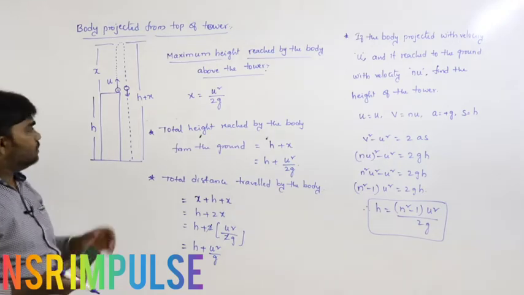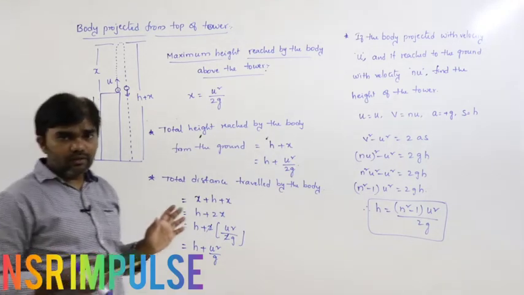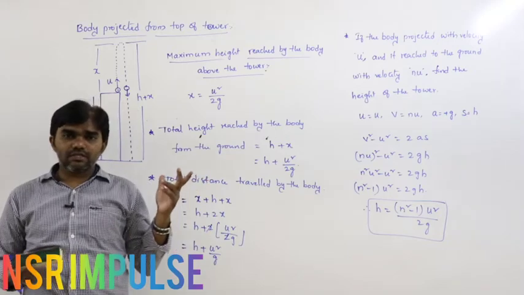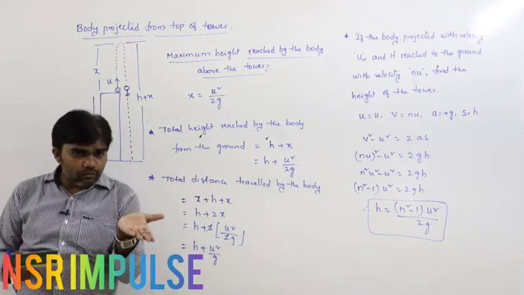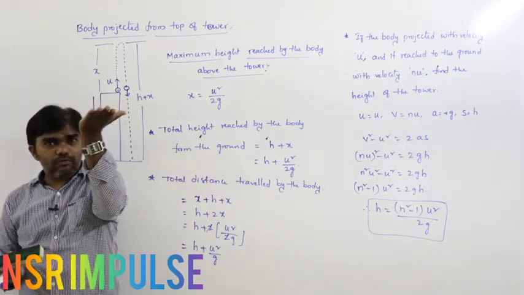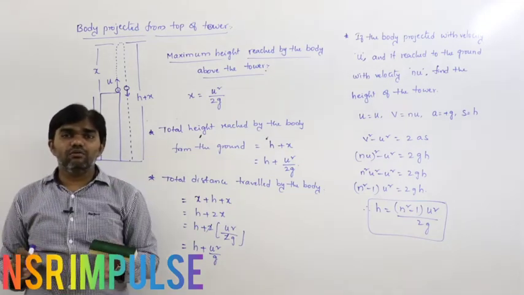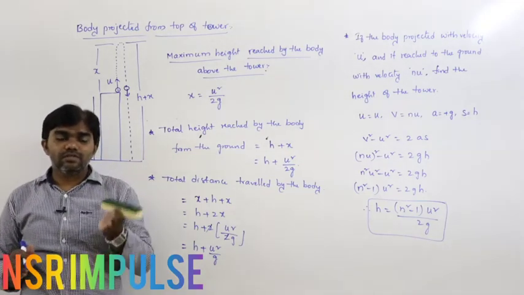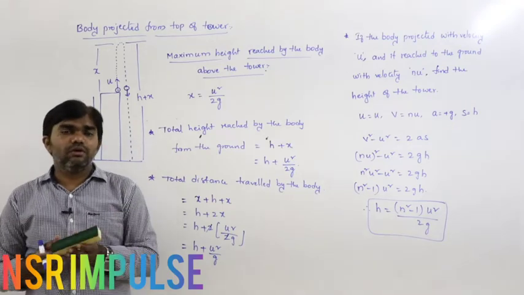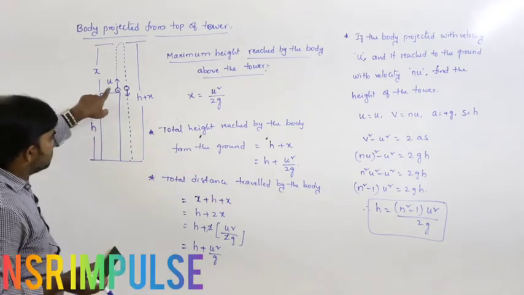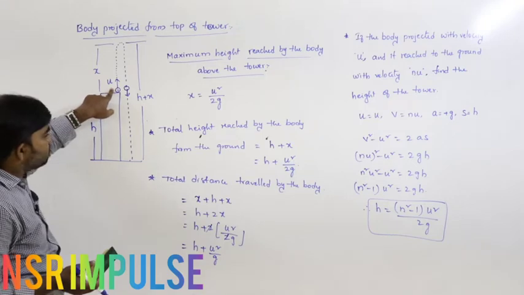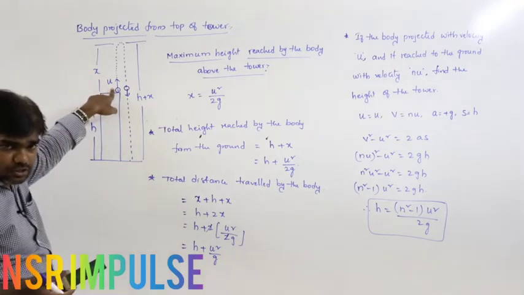That is the situation. We derived in the previous classes that with whatever velocity the body is projected upwards, with the same speed the body reaches the ground. That is based on that situation. Here the body is projected upwards with speed u.